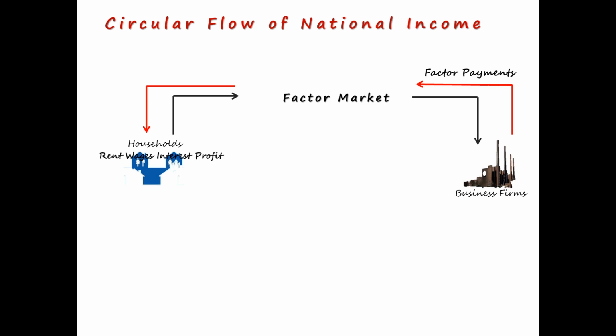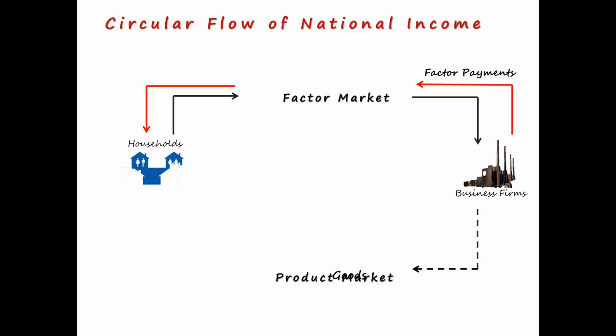Now the question is, what do the business firms do with the resources they have bought from the factor market? Simple. These resources are used to produce goods which are sold in the product market. So after factor market we have another market, which is the product market. In this product market the business firms produce the goods and bring them. Now who are the buyers of these goods? These goods are bought by the households.